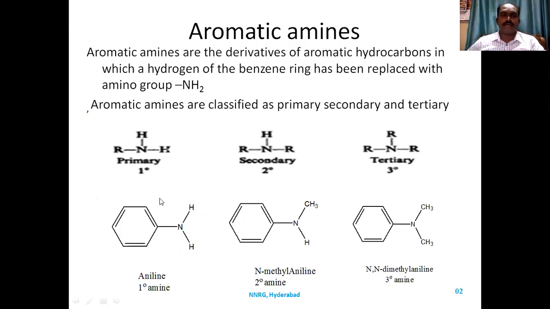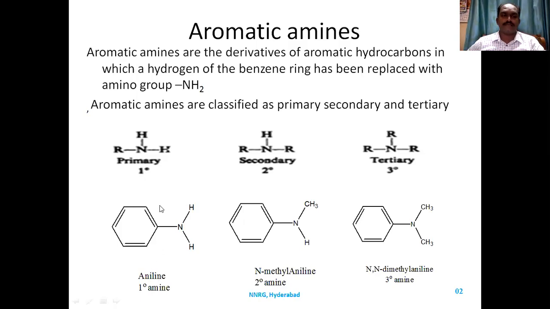Methylamine, ethylamine, propylamine, butylamine, these are all primary amines. Paranitroaniline, where the nitrogen is attached to one carbon and bearing two hydrogens. Such types of amines are called primary amines.